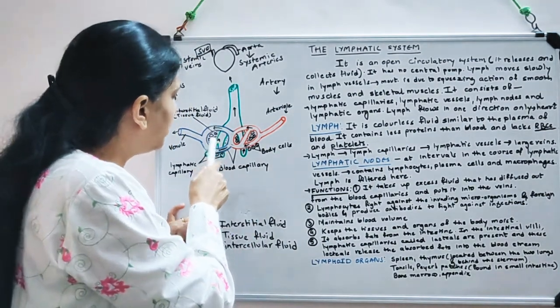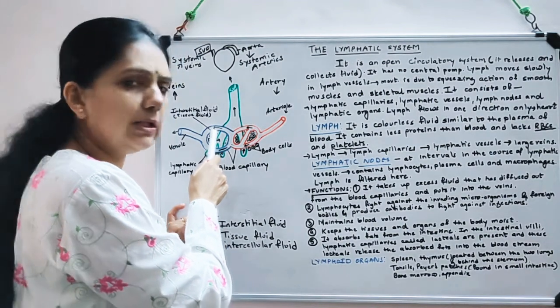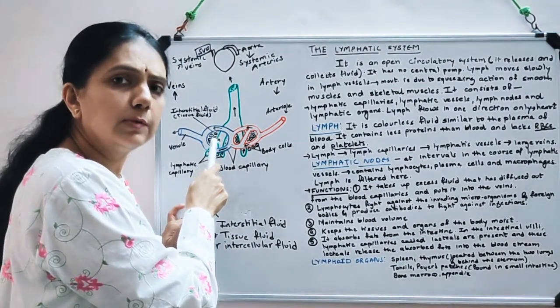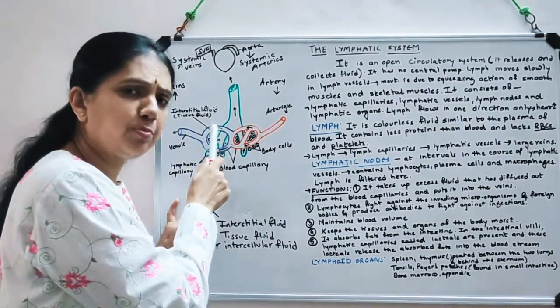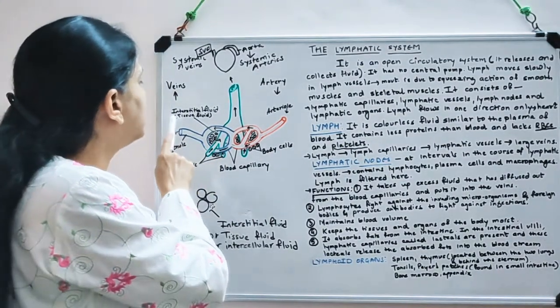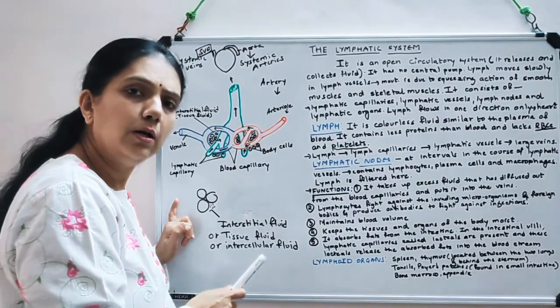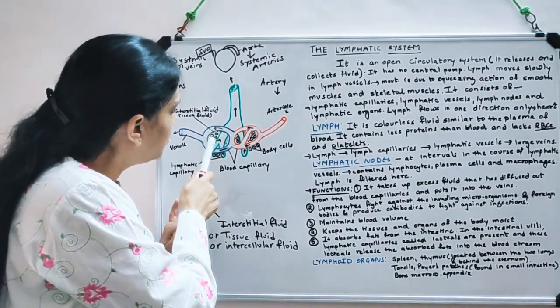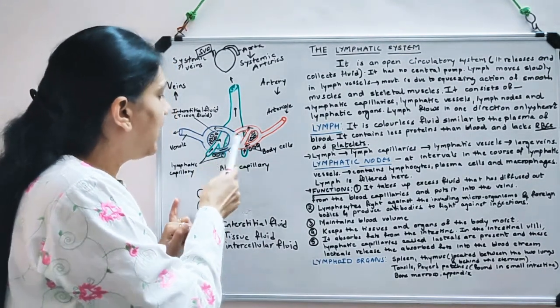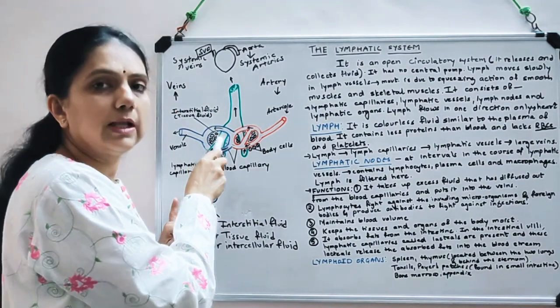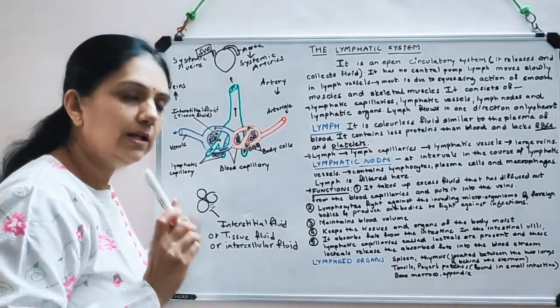Now this fluid that has gathered in between the cells, that is the intercellular spaces or the interstitial spaces, is called interstitial fluid, tissue fluid or intercellular fluid. This then moves into the lymph capillaries, and once it is inside, it is called lymph.